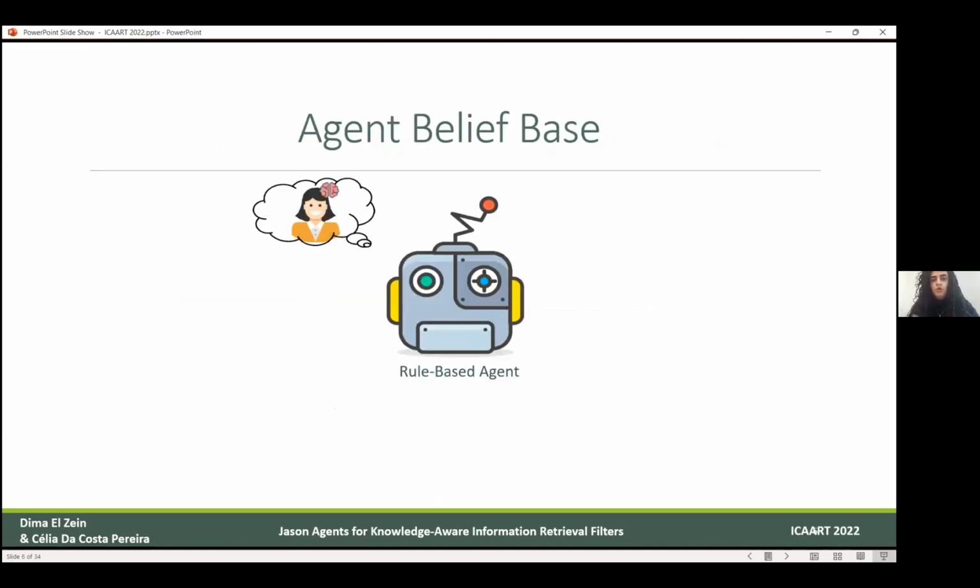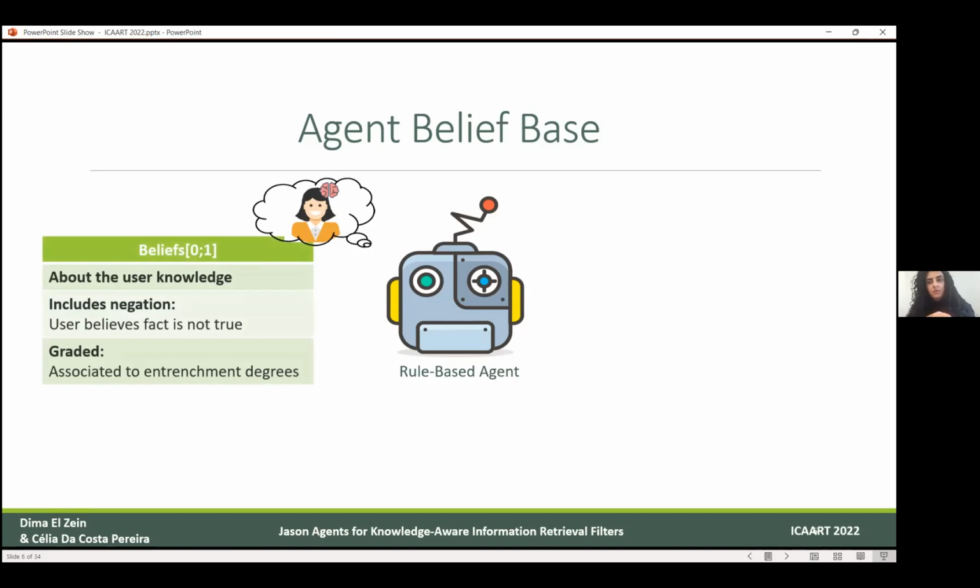If we want to talk more about the architecture of the agent, this agent has some beliefs, and those beliefs represent what the agent knows about the user's knowledge. Mainly, they are stated in a literal form. They also include negated facts, and they are graded because in the real world, our knowledge of many different things around us is gradual. I might be more knowledgeable in computer science than in biology.